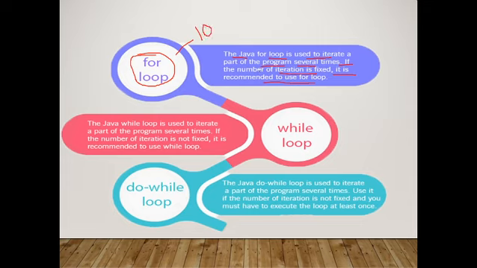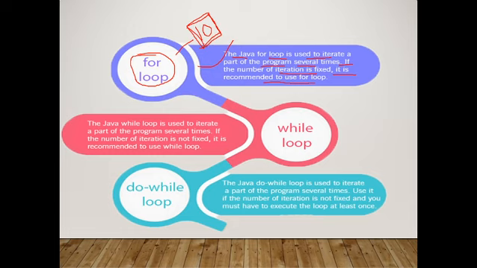Suppose I have to execute a statement 10 times. That time we will prefer to use for loop, because in for loop the three parts of the looping construct lie in a single line. So it is easy to use and easy to write the program using for loop.